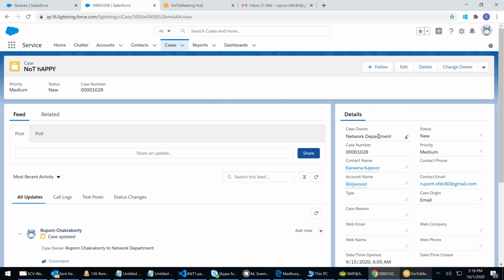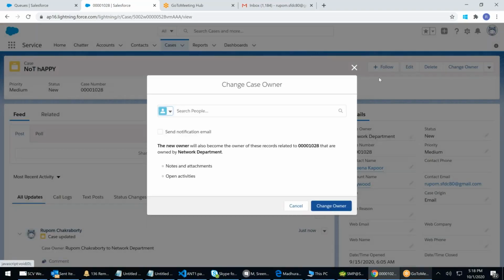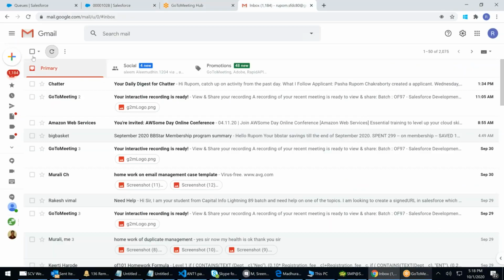Operation department. They will assign which doctor is available, and in turn, they will assign this to that particular doctor. The team will receive the notification, and later they can change it to people. I mean, people, when I say that, is nothing but users. You can change the ownership. That's how a queue works.